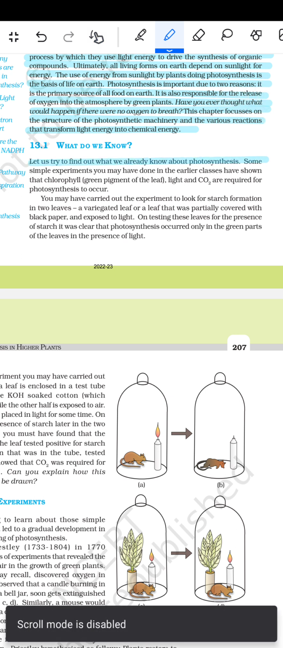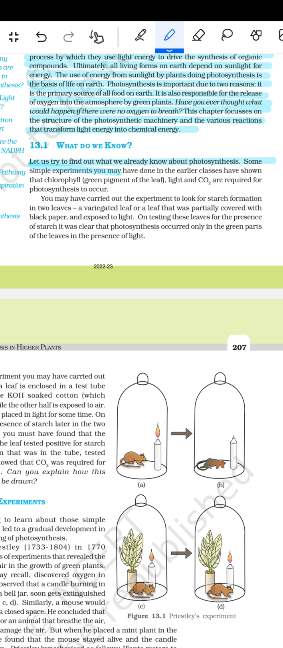Let us try to find out what we already know about photosynthesis. Some simple experiments you may have done in the earlier classes have shown that chlorophyll, the green pigments of the leaf, light and CO2 are required for photosynthesis to occur.